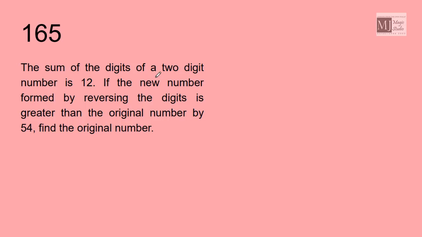The sum of the digits of a 2-digit number is 12. Let the 2-digit number be xy, then x plus y is 12. If the new number formed by reversing the digits, the new number formed would be yx, is greater than the original number by 54.